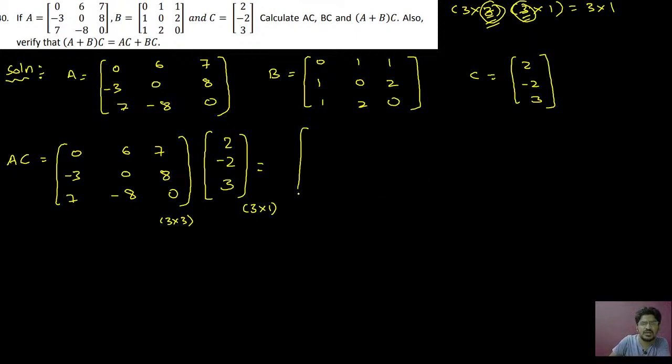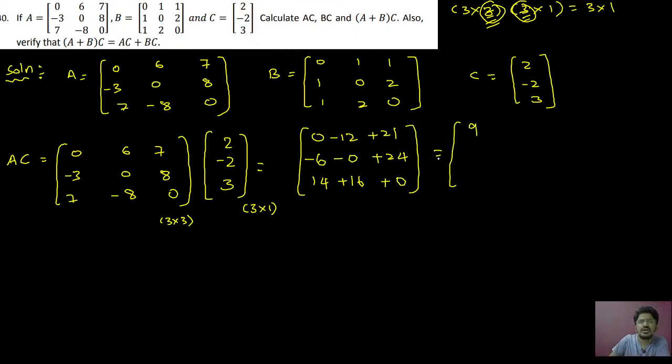So now you just see 0 into 2 will be 0, 6 into minus 2 will be minus 12, 7 into 3 will be plus 21, minus 3 into 2 will be minus 6, 0 into minus 2 will be 0, 8 into 3 will be plus 24, 7 into 2 will be 14, minus 8 into minus 2 is plus 16, 0 into 3 is 0. Okay, so you make the sum of this, it will be 9, and this will be 18, and this will be 30. Okay, so 9, 18, 30 you are going to get.